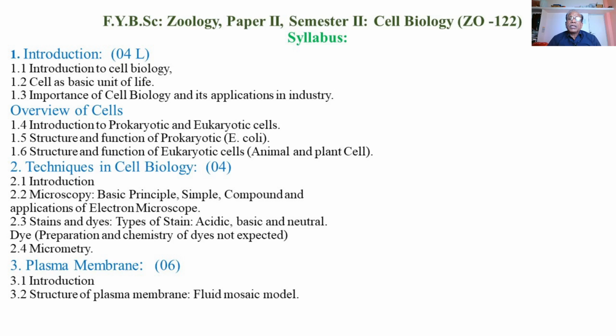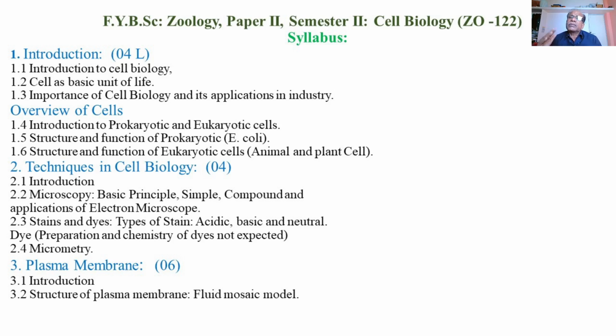These are useful for coloring different components or organelles of the cell, so as to study them easily.